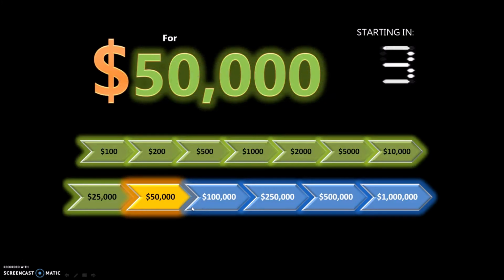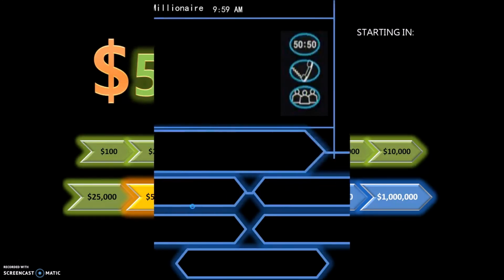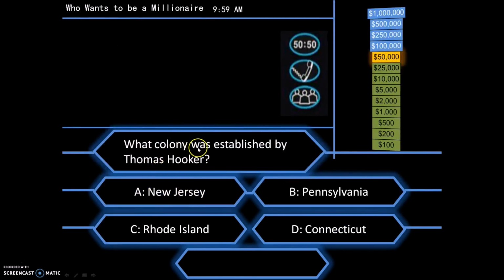Let's look at the next one. What colony was established by Thomas Hooker? Is it A, New Jersey, B, Pennsylvania, C, Rhode Island, D, Connecticut, or E, New York? And of course that's Connecticut.